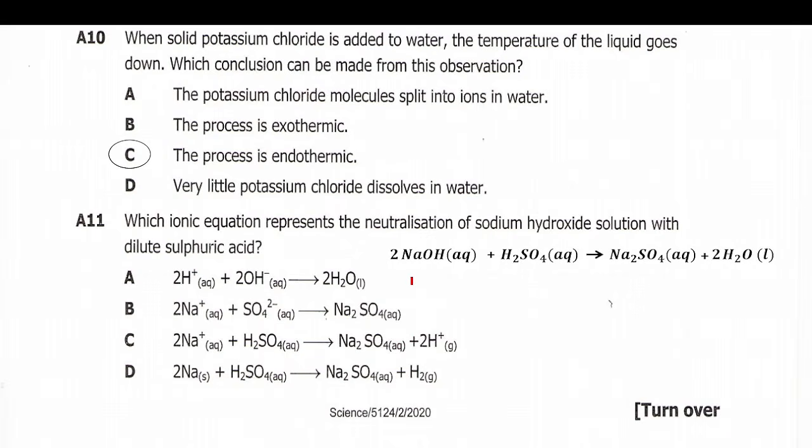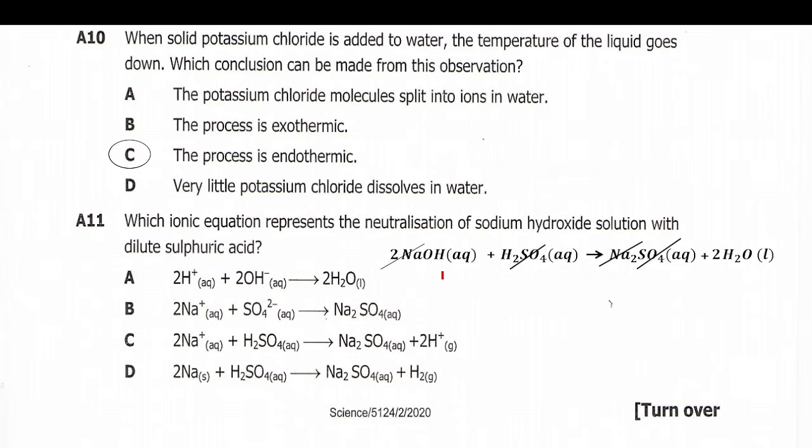So now what you are going to do is cancel the ions that are common. You expect the sodium ion on this side to cancel with the one on this side, which will be in aqueous. Also you expect the sulfate ion here to cancel with this one in aqueous.